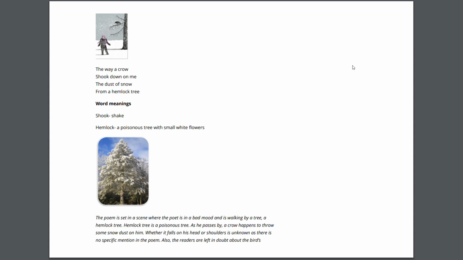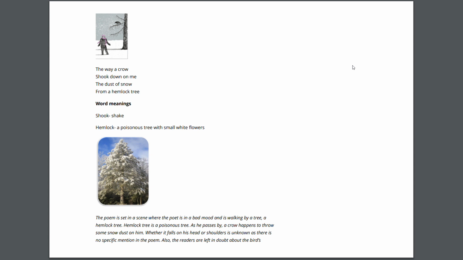This is on the Dust of Snow chapter, which is from First Flight book, class 10th. So let's start. The way a crow shook down on me the dust of snow from a hemlock tree. The word meanings are: shook means shake, and hemlock means a poisonous tree with small white clouds.